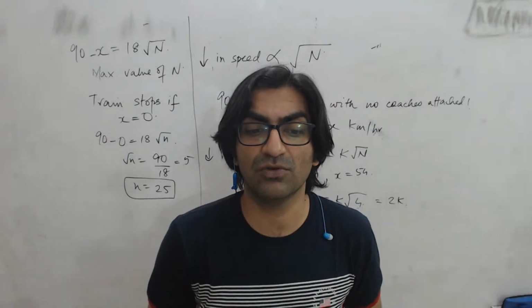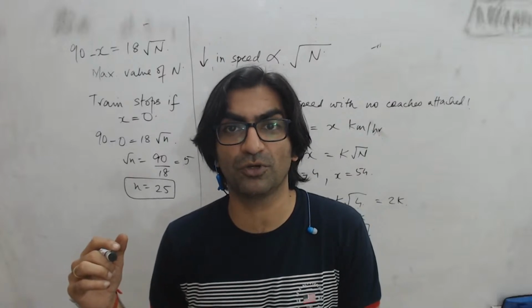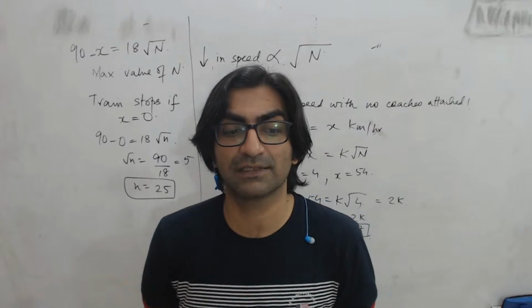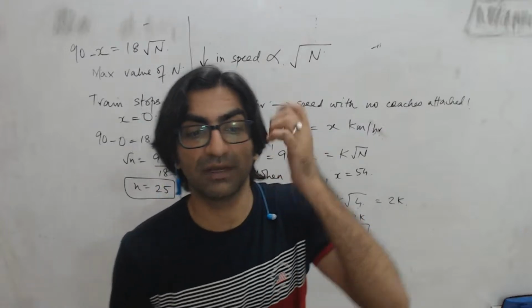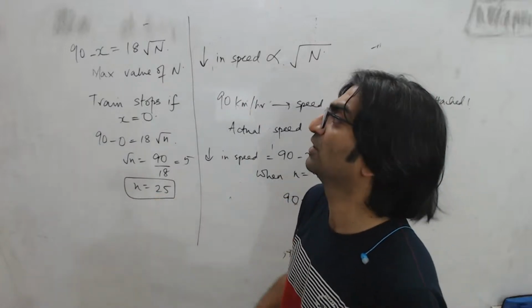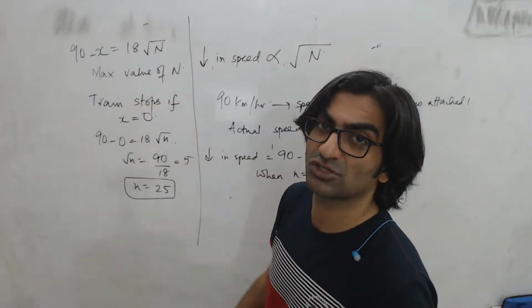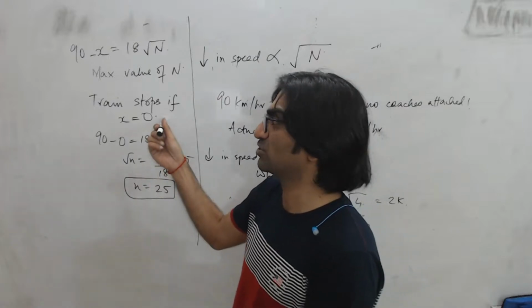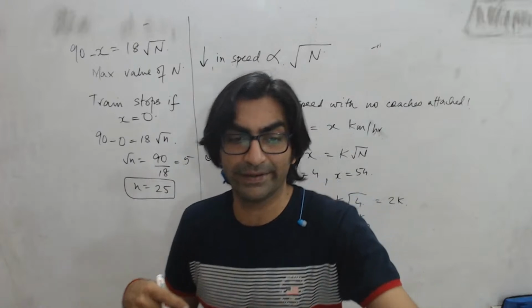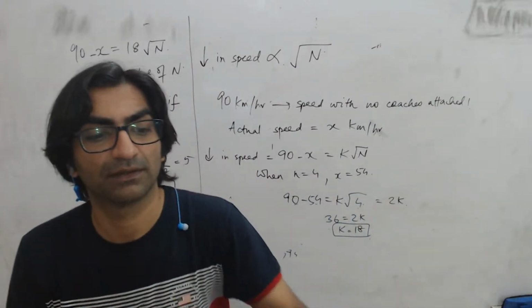So what is the maximum value? You shouldn't put n is equal to 25. What should you put n as? Maximum n can be 24. Right? So the correct answer is option B. You can attach a maximum of 24 coaches, because the moment I put the 25th coach, it reduces by 90 kilometers per hour. It comes to a stop. X becomes 0. Right? So the answer to question number 9 is option C.